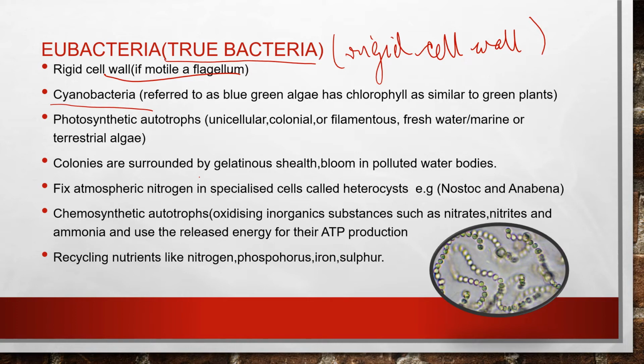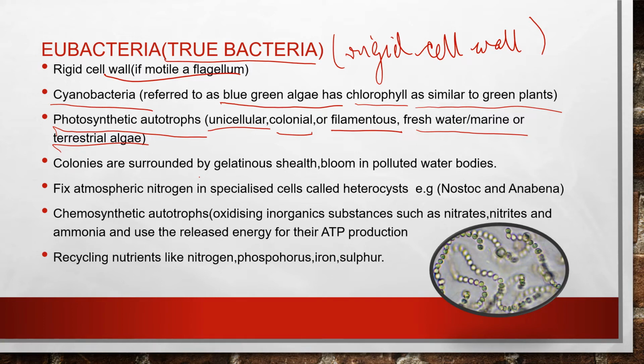cyanobacteria. Which one is that? That is blue-green algae, which have chlorophyll and act similar to green plants. So cyanobacteria, that is blue-green algae, have chlorophyll and act similar to green plants. That is they are autotrophic, that is they are photosynthetic autotrophs. Okay, so what are they? They are unicellular, colonial, filamentous, and they are mainly present in fresh water or marine water, or they are called terrestrial algae.